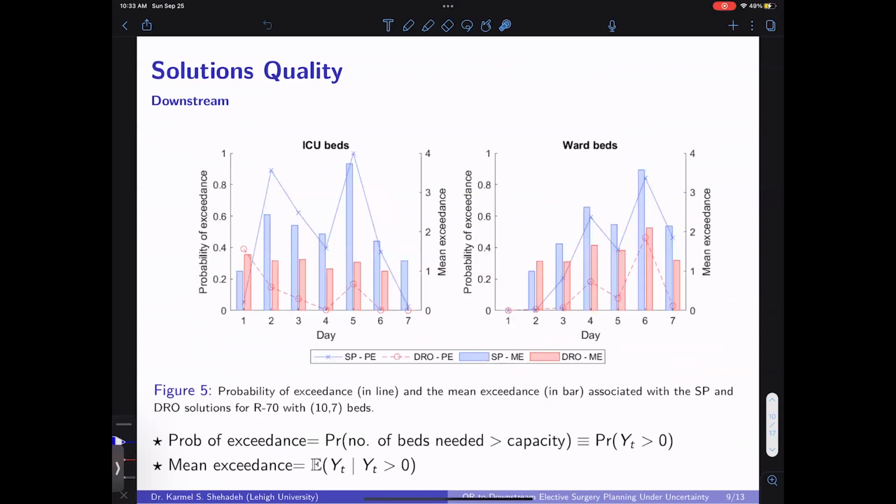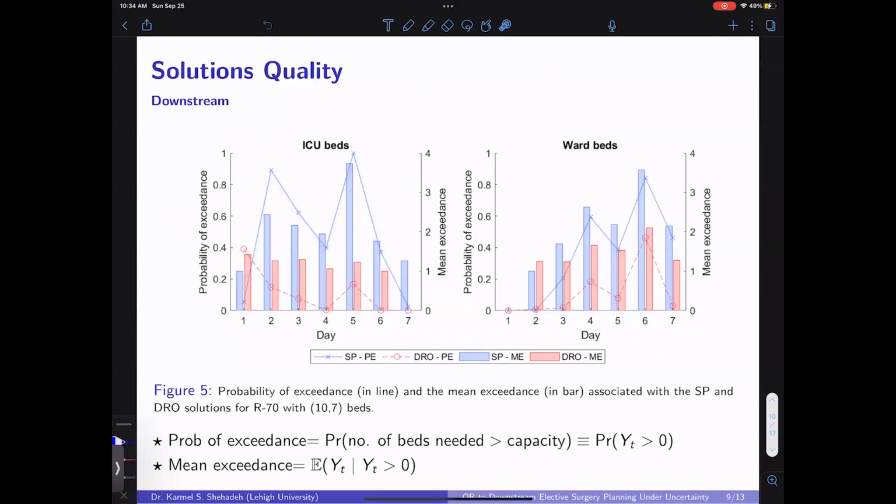Okay, to further analyze the impact on the downstream, we propose new metrics called the probability of exceedance, which is the probability that the number of beds needed on a given day exceeds the capacity, and the mean exceedance, which is the average number of beds needed above the capacity on day T. As you can see here in the bar, this is the mean exceedance, and this is the probability of exceedance.